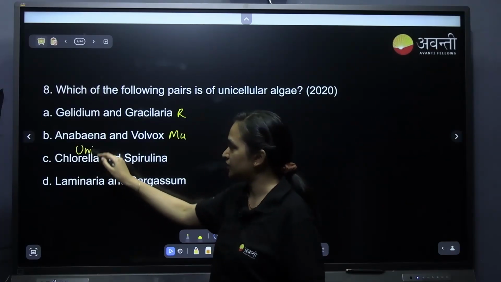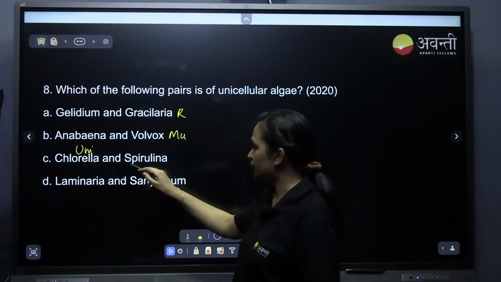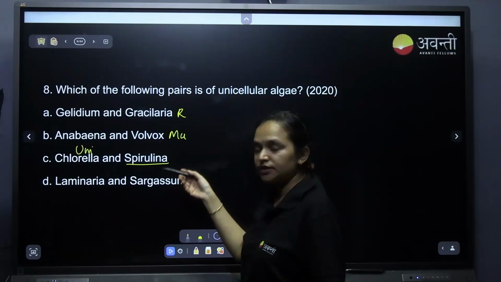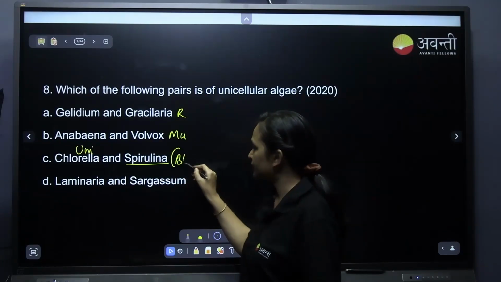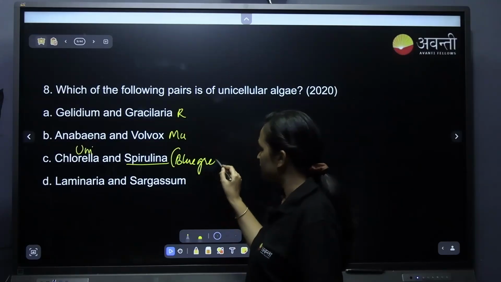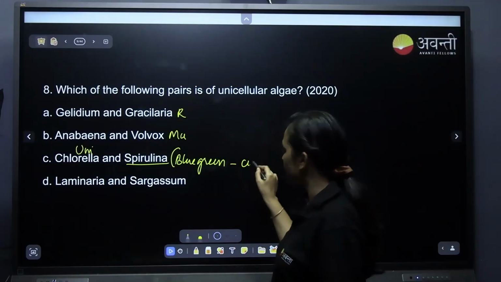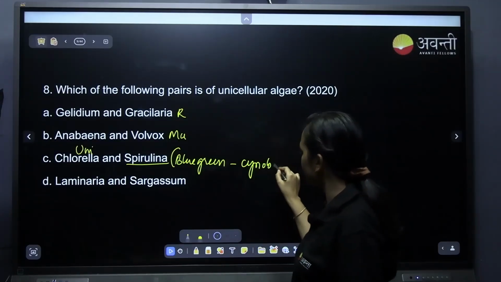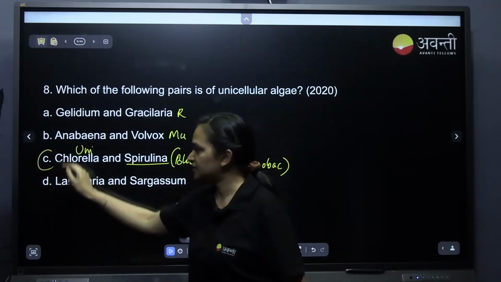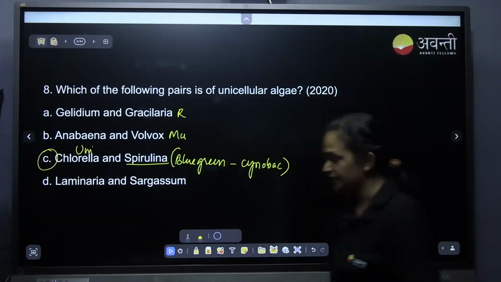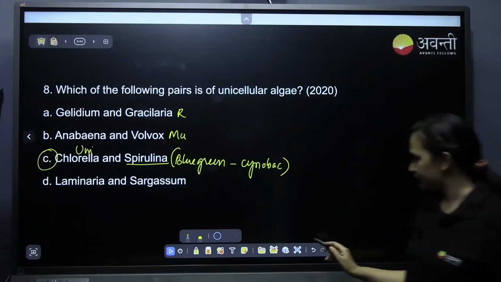And Spirulina, actually in the old NCERT textbook it is given as algae, but Spirulina is a blue-green algae, which means cyanobacteria. So don't take this as algae, but we can say option C is right. Spirulina is a blue-green algae.